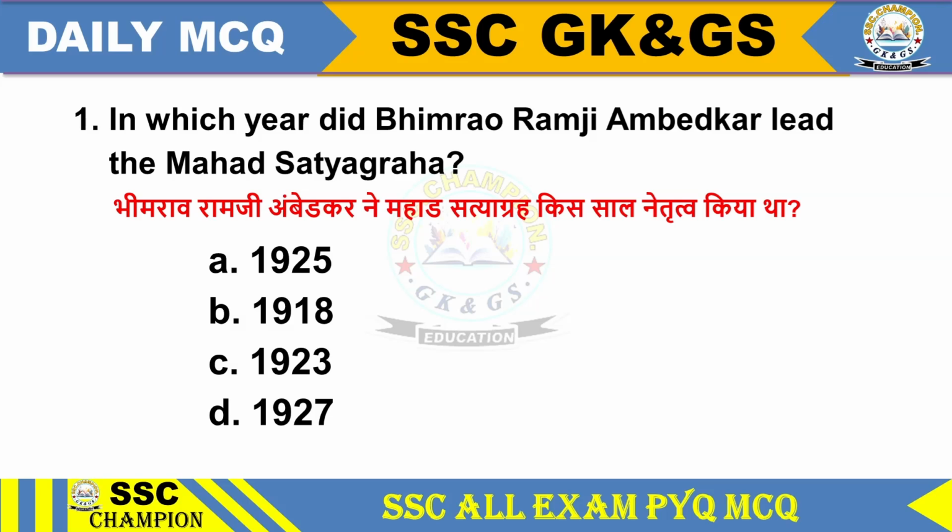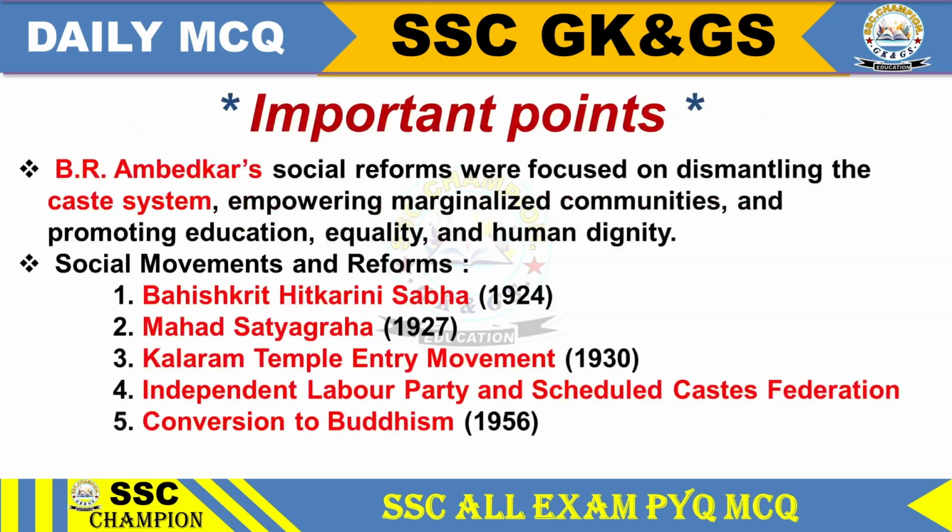Question 1. In which year did Bhimrao Ramji Ambedkar lead the Mahad Satyagraha? Option A 1925, option B 1980, option C 1923, option D 1927. Answer: option D, 1927.